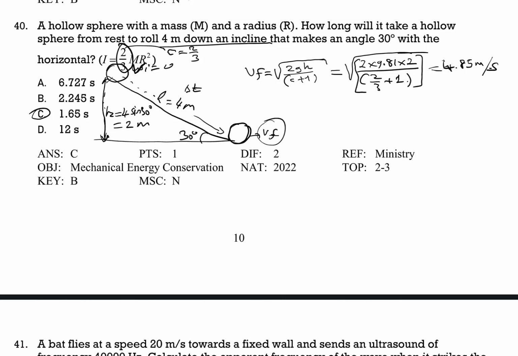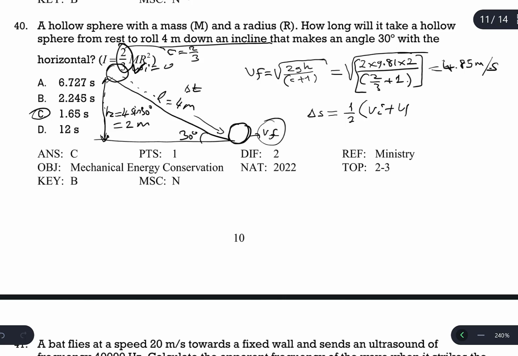Now I'm going to choose the kinematic equation for calculating delta t. Delta s, or delta x, the distance covered by the sphere, is equal to 1 over 2 times v initial plus v final, multiplied by delta t. Delta s is this 4 meters, 1 over 2.